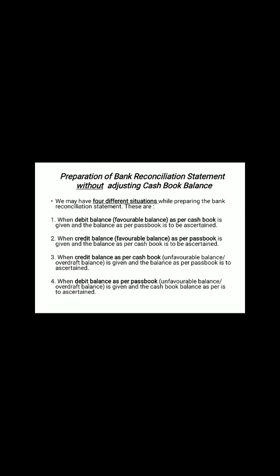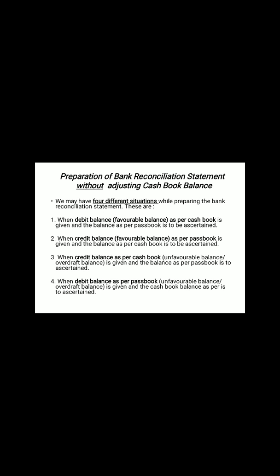Now, for the preparation of the bank reconciliation statement without adjusting the cash book, we have four methods. Number one is to start with the cash book. Debit balance as per cash book is called the favorable balance. The second is the credit balance, the favorable balance of the passbook. And the credit balance of the cash book is called unfavorable, overdraft and negative balance, and the debit balance as per passbook is called unfavorable balance, overdraft and negative balance.